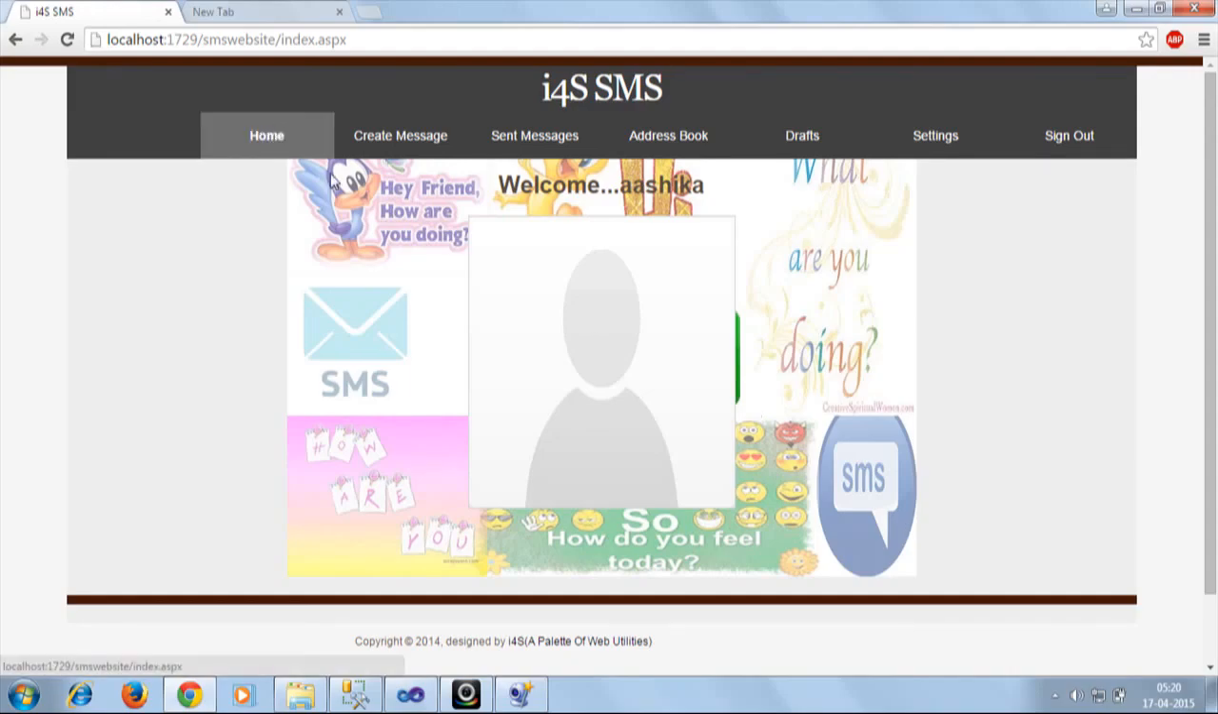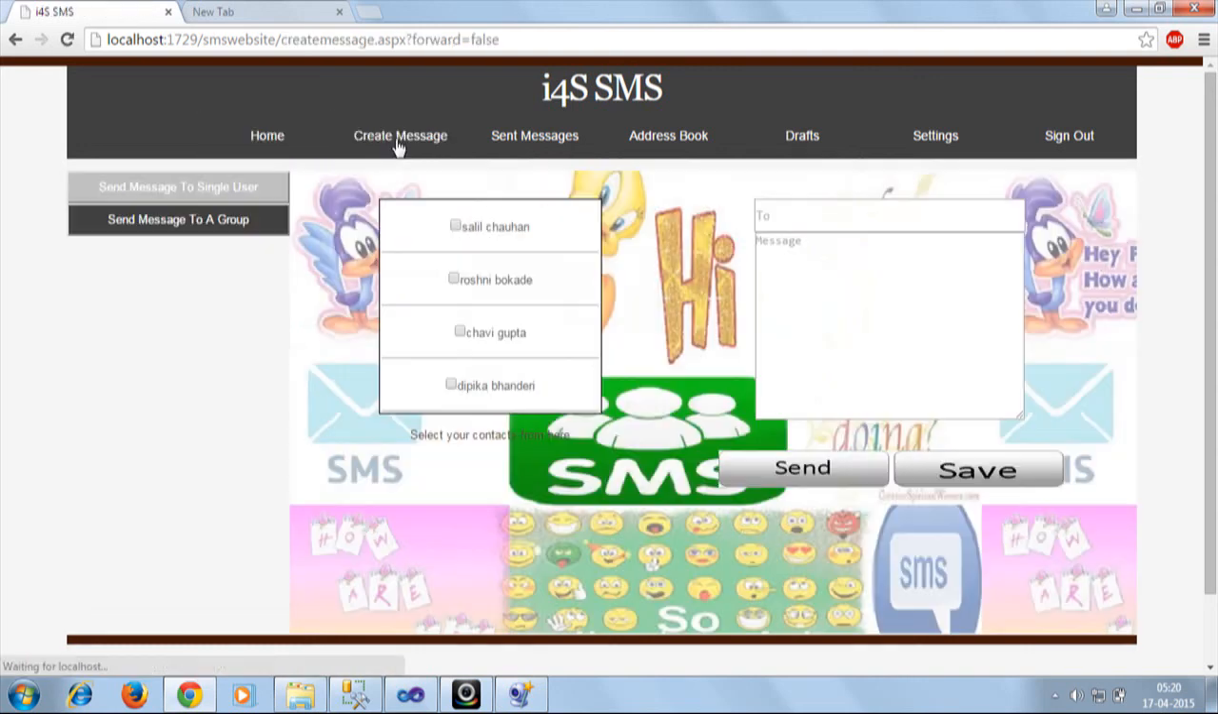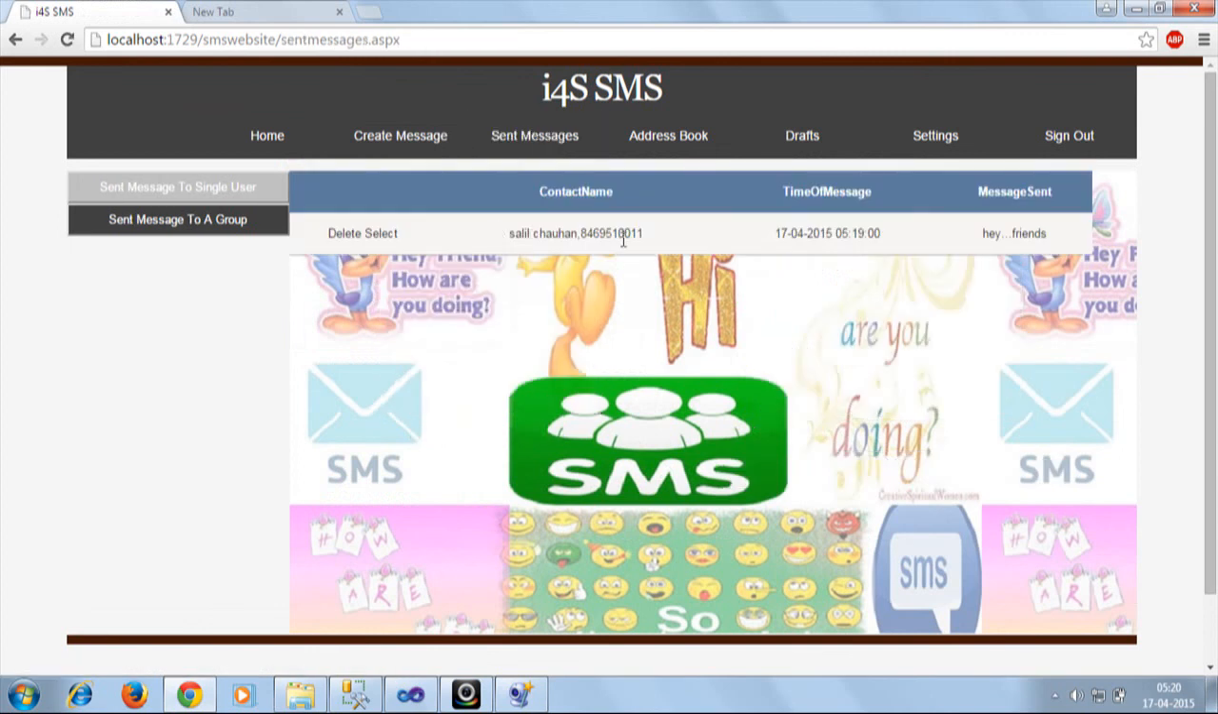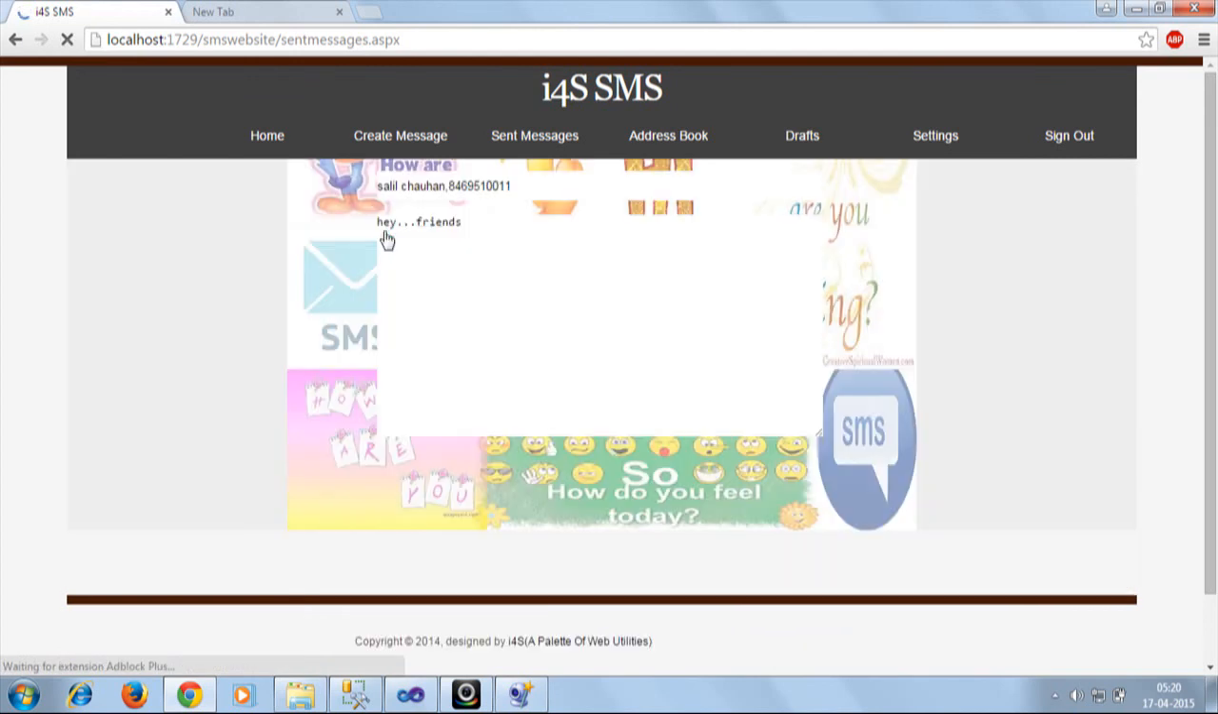Okay friends, so again I am here. First of all, this is our SMS module. Here you can see we are having a home page, then we have a create message tab, then we have sent messages. Here all the messages that are sent will be displayed. Here the contact name is displayed, whom you have sent the message, the time of message, and message sent, that is hey friends. Now if we will select it, then we will be able to